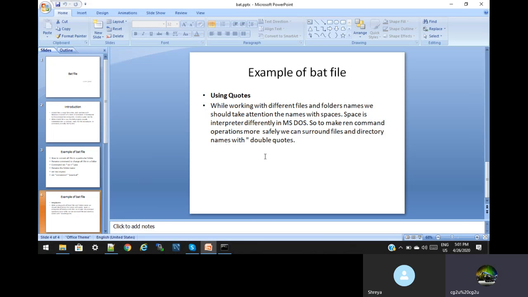Spaces can interrupt the operation independently in MS Office. To make the ren command operation safe, we can surround file and directory names with double quotes. So for safety, we have to use double quotes, as I have shown you in today's session. Today we understood the bat file.